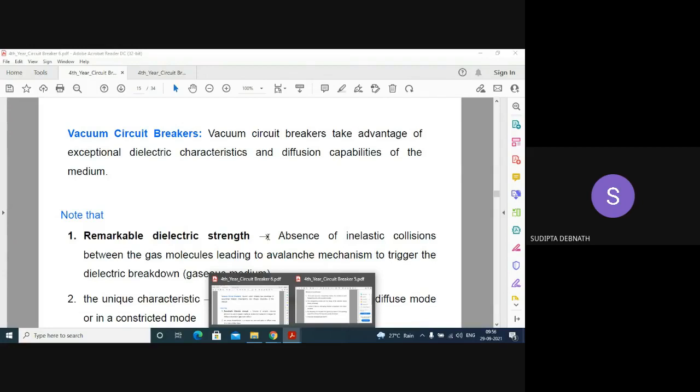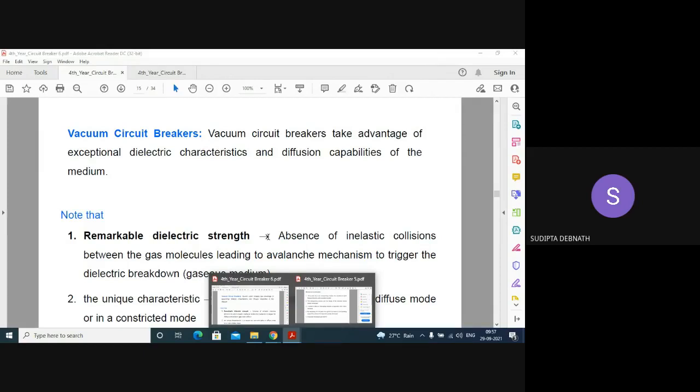The processes involved in drawing the arc are due to the high electric field between the contacts, and the cathode surface is not perfectly smooth. They have some micro projections, and when the contacts are separating, the current flowing in the circuit will be concentrated in these projections as they form the point of contact. This you will find in any book. The cathode surface is not smooth. They have some micro projections which are not visible to the naked eye.